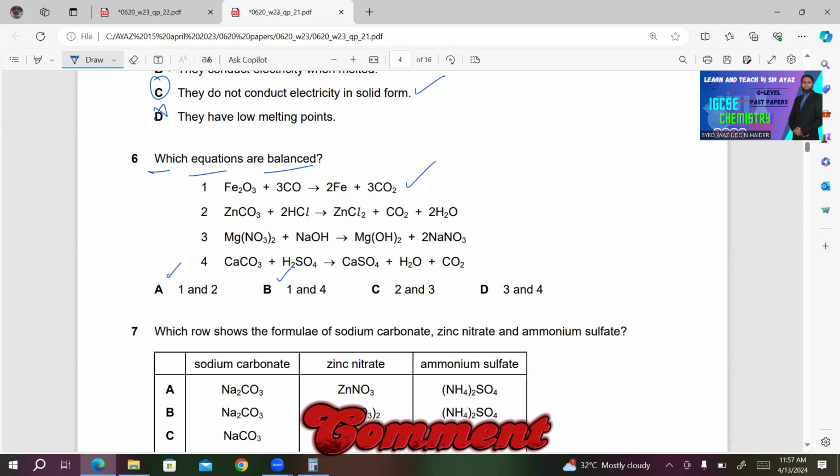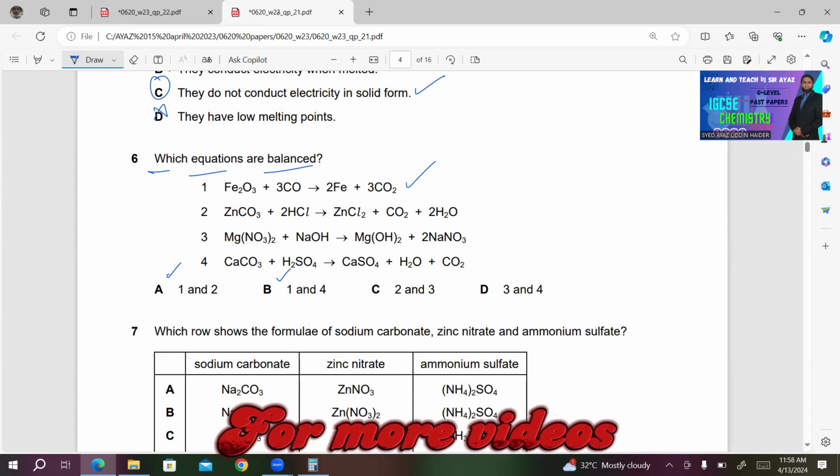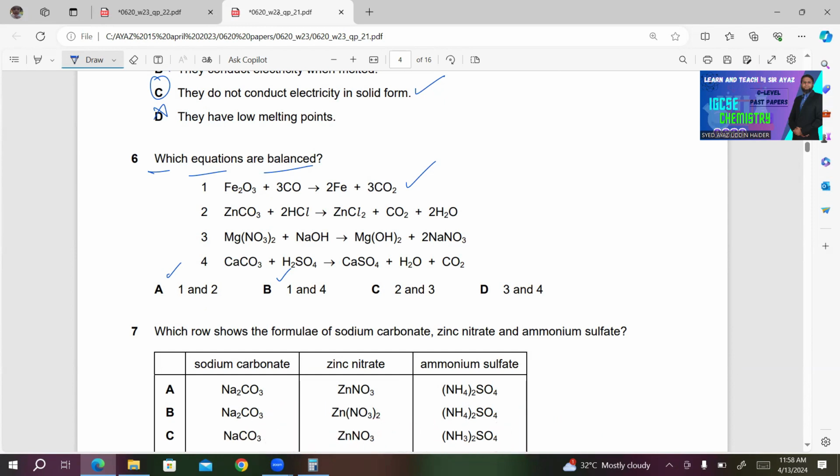Let's check the other choices also for your convenience. Number 2, ZnCO3 plus 2HCl gives ZnCl2 plus CO2 plus 2H2O. This is incorrect. The reason is that Zn is balanced on both sides of the equation. What about carbon? Carbon is also balanced. What about oxygen? Oxygen is also balanced. 2 plus 1, 3 on the product side and 3 on the reactant side. What about hydrogen? On the reactant side, it's 2, but on the product side, it's 4. No need to do the further working.